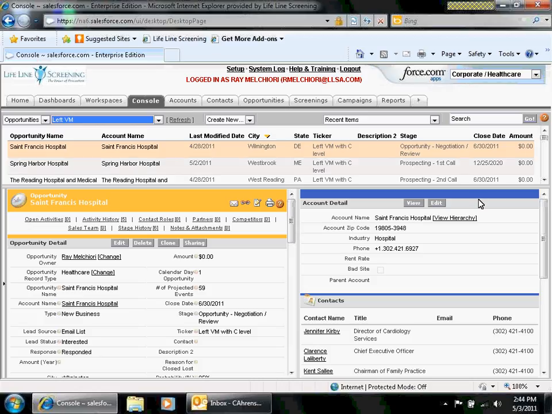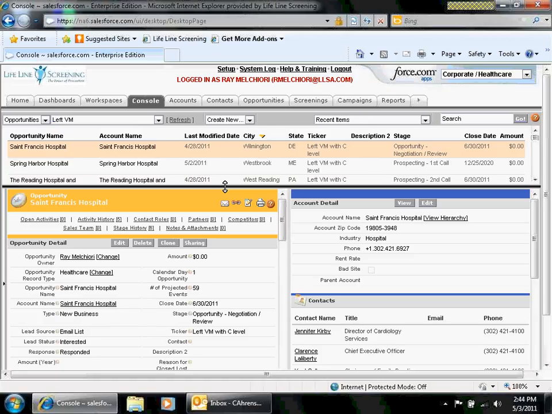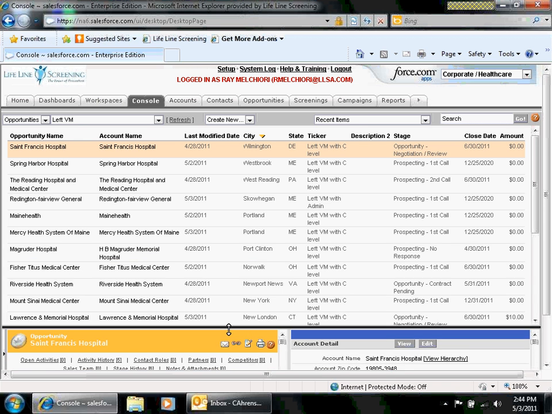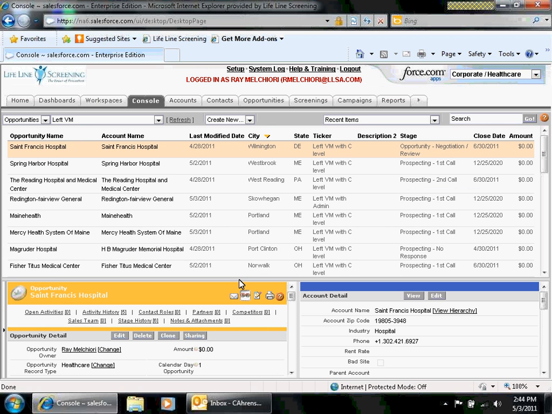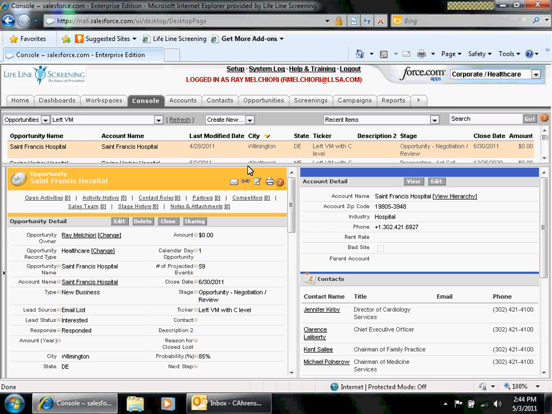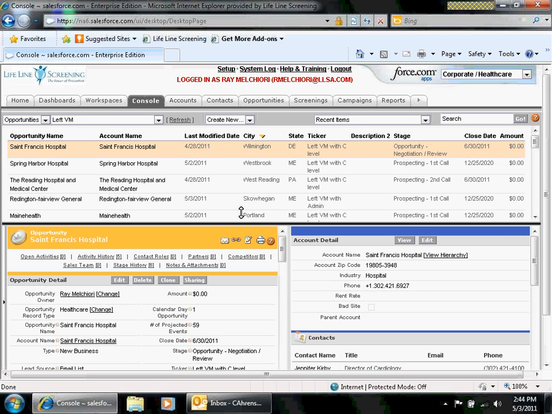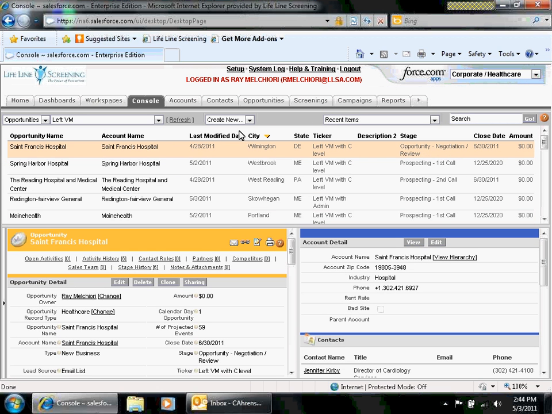A couple things have also changed. We put a description in here too, so that way if you want to make a quick note and maybe put your contact person or who you spoke to, you can put that in there as well, so that it'll show up here at the high level. Remember, you can use this little bar to make it bigger and to show you more detail, as well as we added also the last modified date.